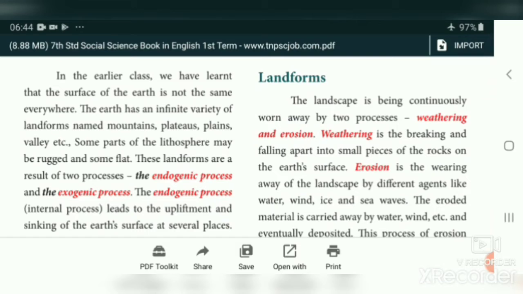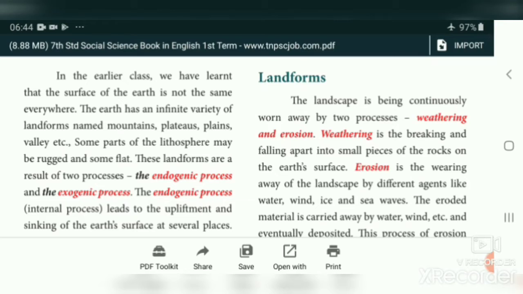In the earlier class, we have learned that the surface of the earth is not the same everywhere. Throughout our planet, the landforms are not uniform. In some places, it has high mountains. In some places, it has low plains. And in some places, it has hilly areas, plateau areas, like that. The earth has an infinite variety of landforms named mountains, plateaus, plains, valleys, etc. Some parts of the lithosphere may be rough, very strong and high, and some are flat.